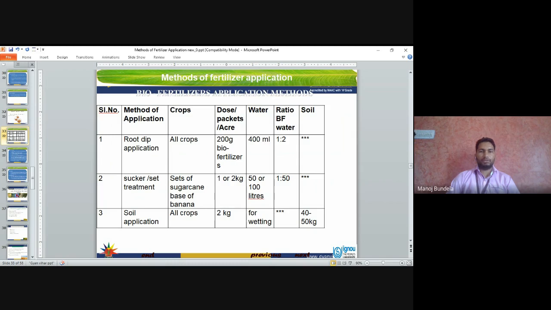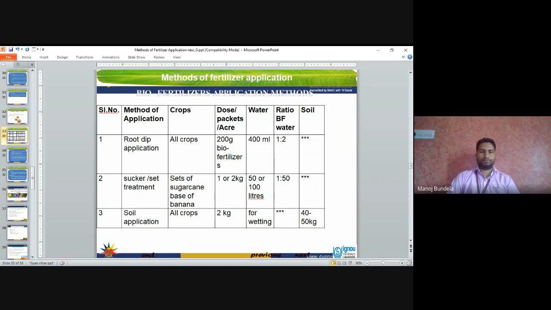Biofertilizer application methods. Root tip application is used for all crops. In all crops we can apply the biofertilizers by root dip application. The dose per packet per acre is 200 grams of biofertilizer. Water is 400 ml. The ratio is 1:2. Suckers or set treatment: sets of sugarcane, and banana suckers. Sets of sugarcane we treat with 1 to 2 kg. For suckers we can use 50 to 100 liters of water and apply in a 1:5 ratio.